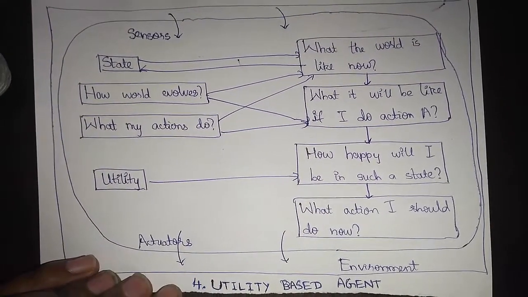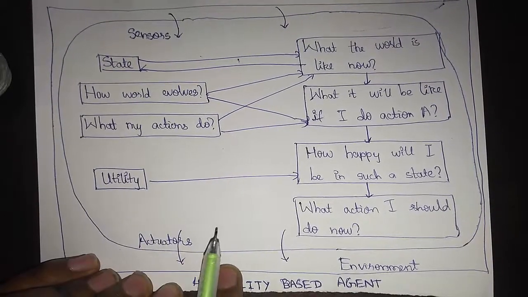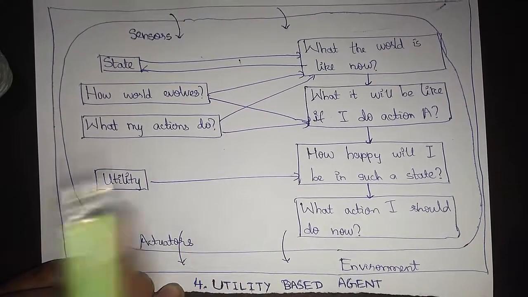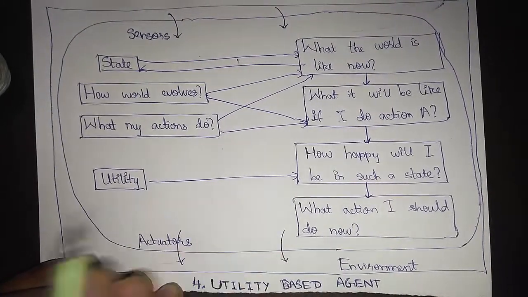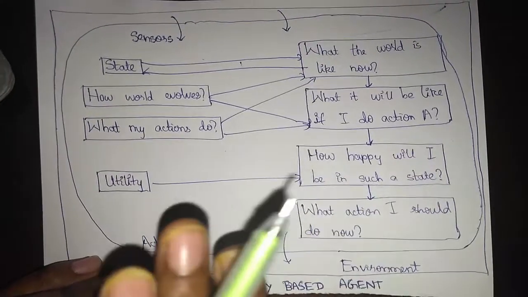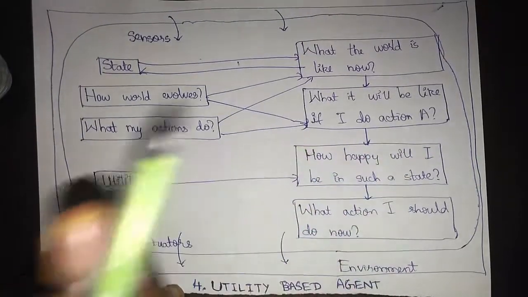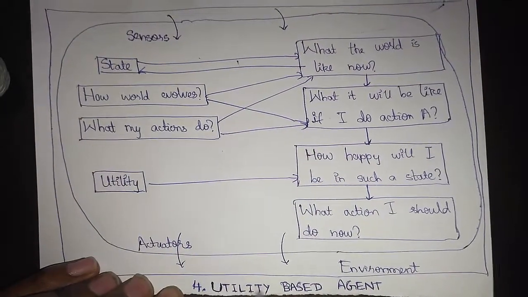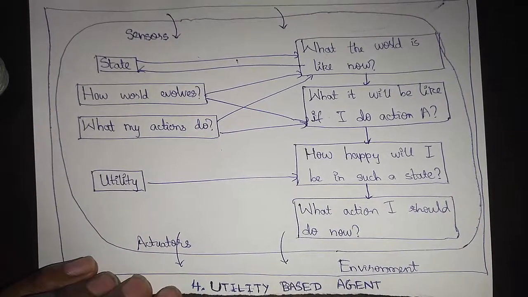The main characteristic of the utility based agent is that the utility function maps a state to a real number, which describes the degree of best performance or satisfiability of a requirement of a user. It modifies itself based on the utility requirements of a user.